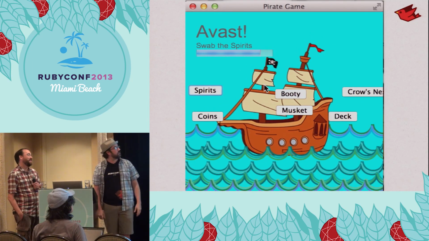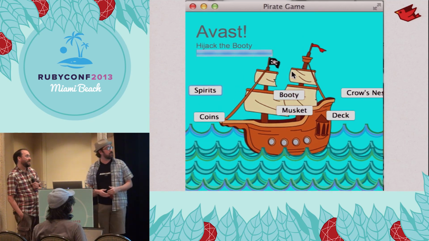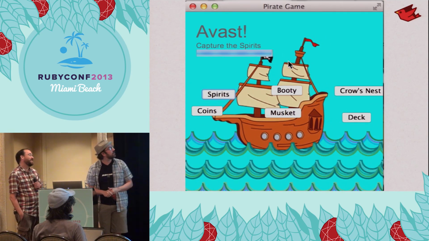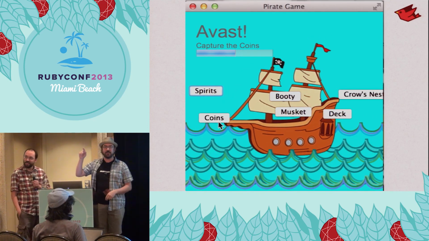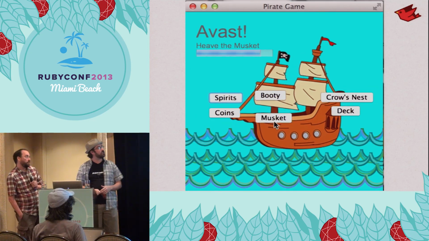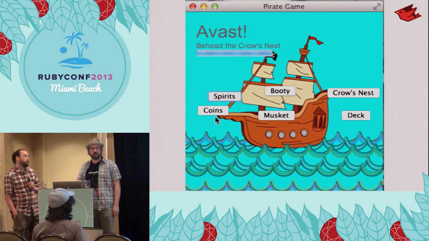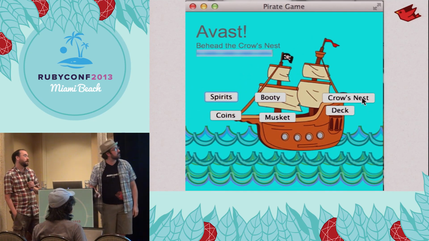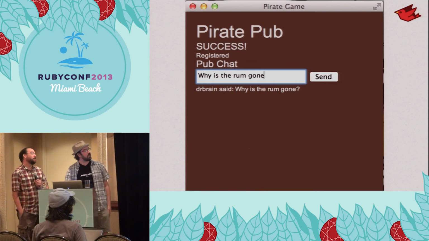This is written all in Ruby code using Shoes, which is backed by SWT, one of the JVM GUI libraries. Anybody play any Spaceteam players here? Not too many. The goal basically is you have 2 or 3 or 4 people, and it shouts out commands to you, and you have to do them quickly, or yell it out to your friends so that they'll do the commands. So there you go. That's fun, and it's cool that it's actually being used now.